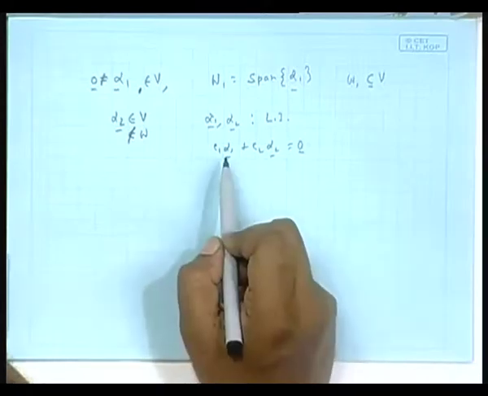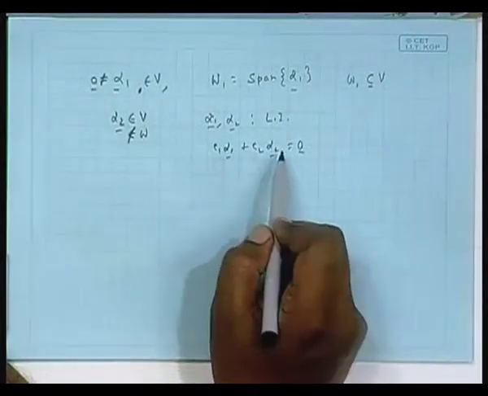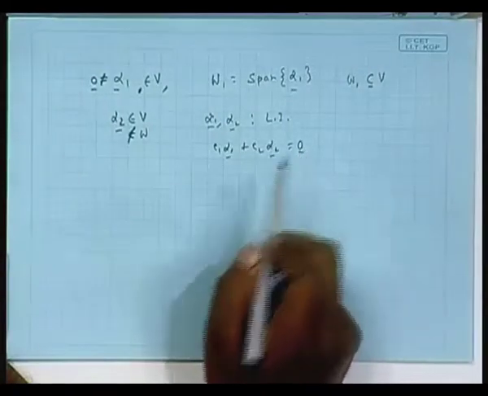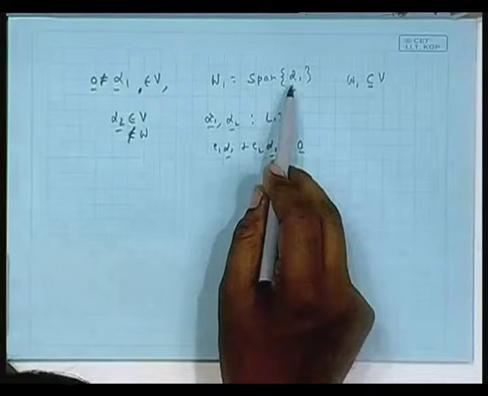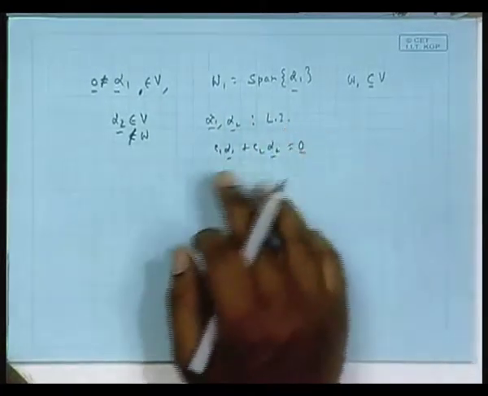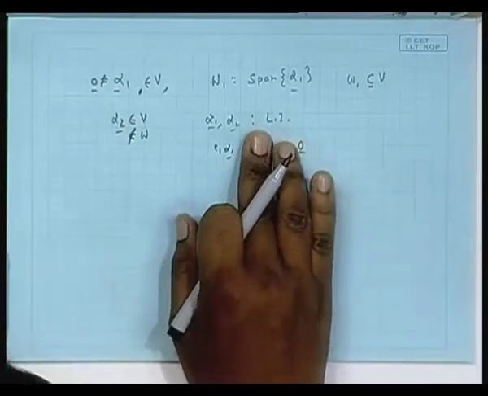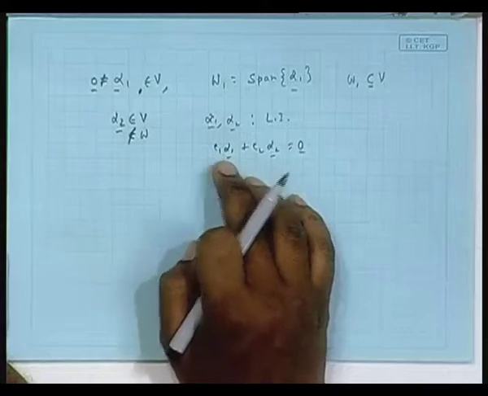That is the question. So, suppose it is not, suppose both C1 and C2 are non-zero. Obviously, you can write alpha 2 in terms of alpha 1, some constant times alpha 1, which means alpha 2 is a part of W 1, which is a contradiction. So, that is not possible. Is it that one of them is non-zero and the other 0, will that be okay? Say C1 non-zero, C2 0.